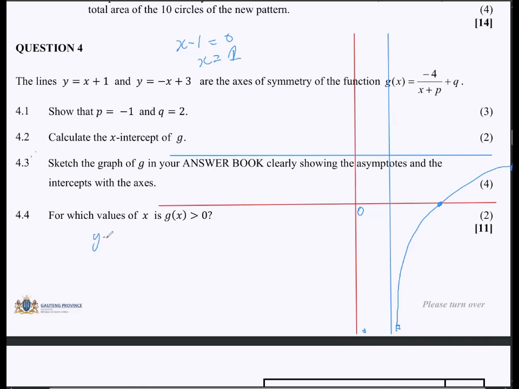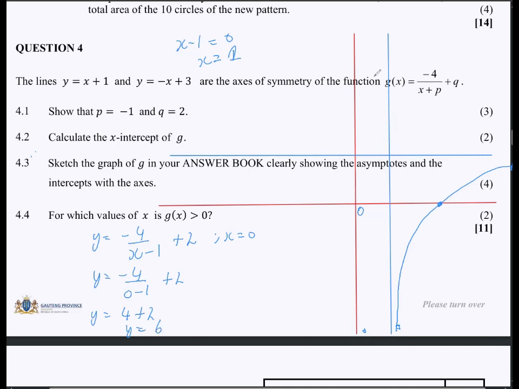So we have y is equal to negative 4 over x minus 1, and then plus 2. So we make x equal to 0. Then y is equal to negative 4 over 0 minus 1, plus 2. So this is going to give us what? Negative 4 divided by negative 1 is 4, plus 2, and then this is 6, right?